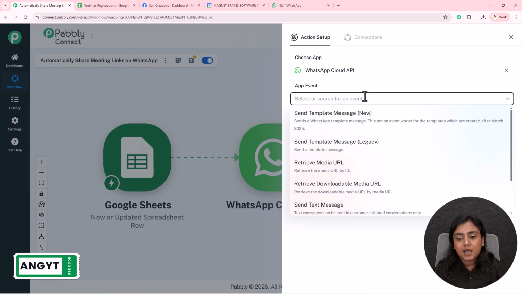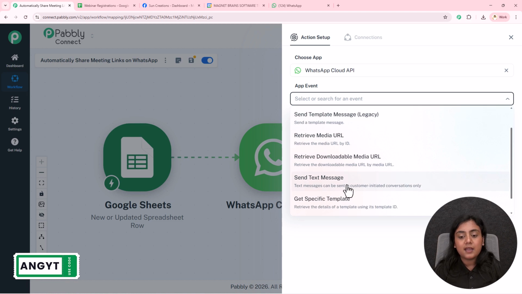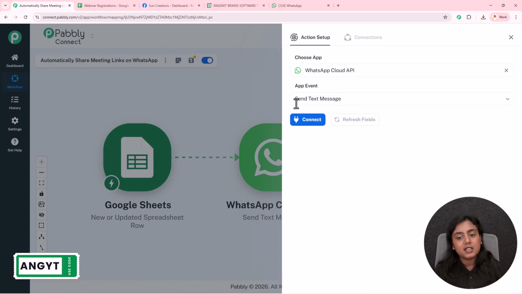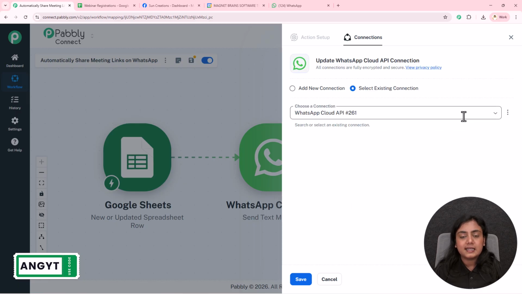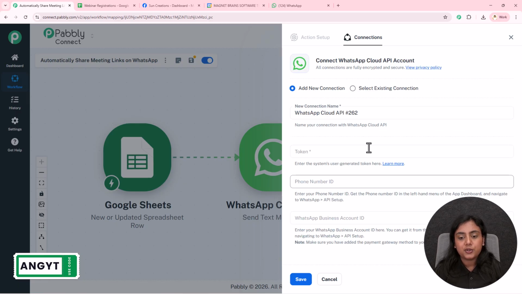Okay, and my event is going to be send text message. Now using WhatsApp Cloud API, if you have created a template, you can select this event as send template message as well. You need to create the template using WhatsApp Cloud API. You can select that template over here using this event. Okay, but I will simply send a text message. That is why I'm selecting this event right here. Click on this connect button. If you want, you can select the existing connection from before. I will teach you how you can add a new one.